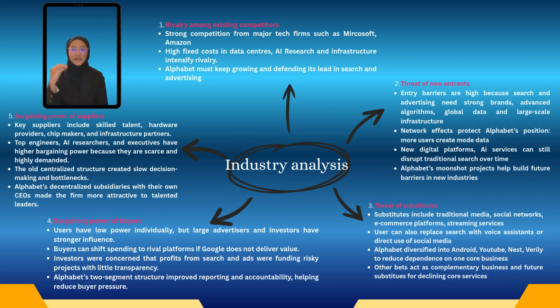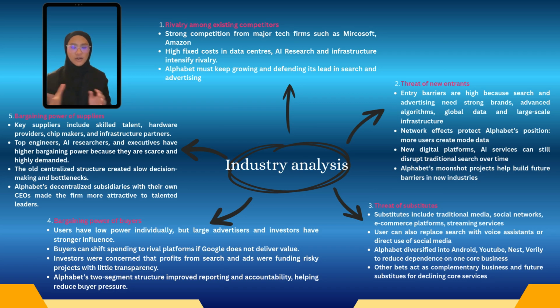Alphabet's restructuring directly addressed this force by creating a holding company with two reporting segments, which are Google and Other Bets, and by publishing more detailed financial information. This improved transparency and accountability, made it easier for investors and advertisers to assess performance and risk, while still allowing Alphabet to keep investing in innovation.